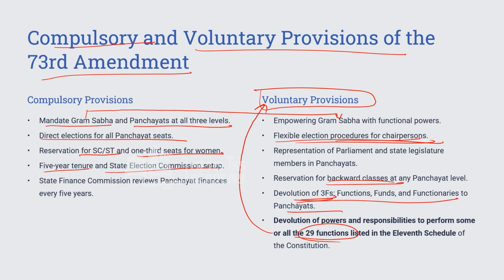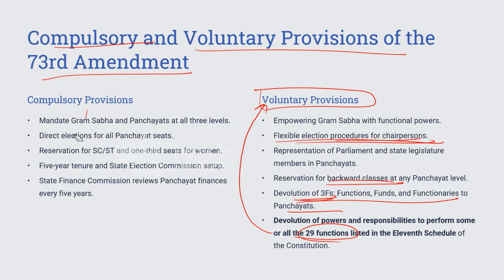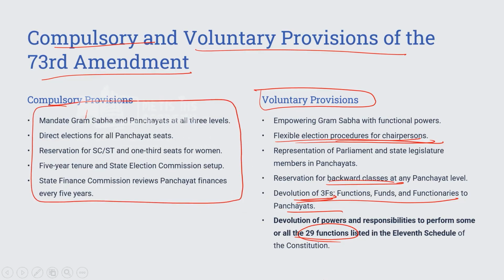So the provision which was made flexible, thinking that states will devolve, ultimately ended with states not devolving. So somewhere these provisions which were compulsory, which were mandatory, led to the making of panchayats. Means you have a structure of panchayat in villages, but these panchayats are not fully functional, fully independent.